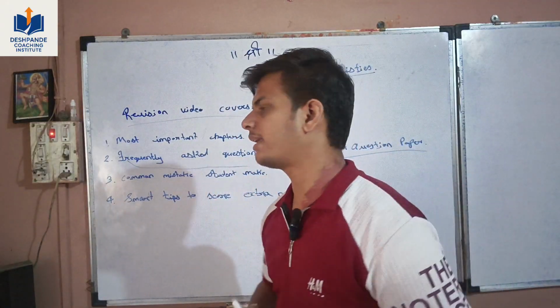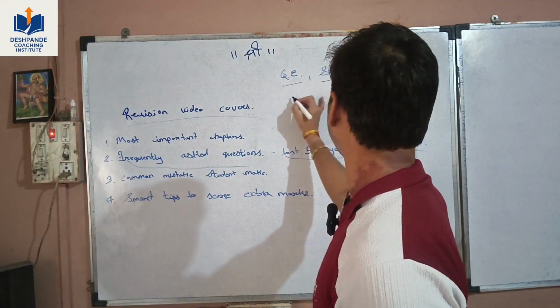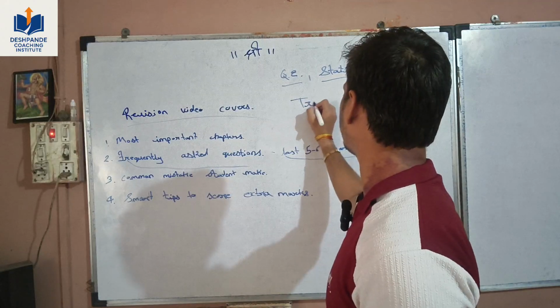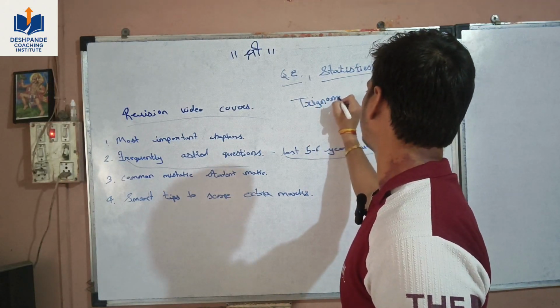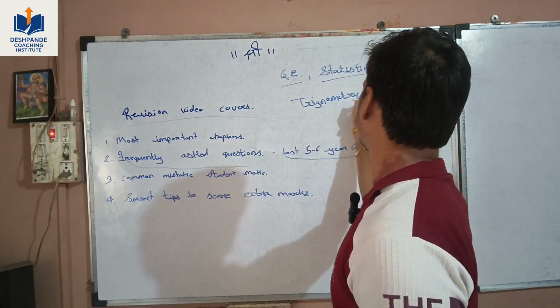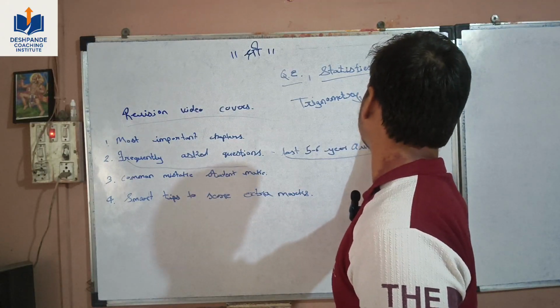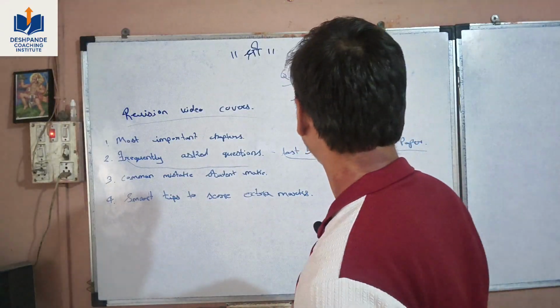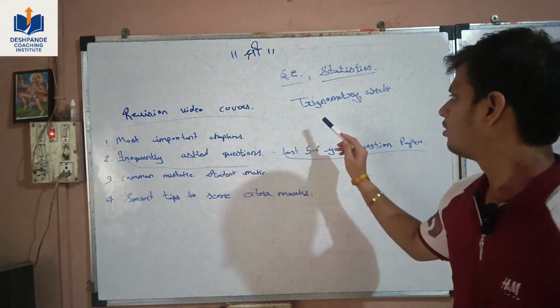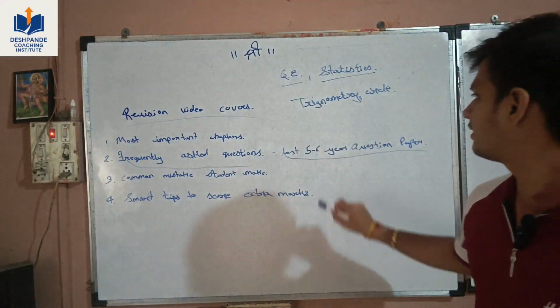And in geometry, you have to put all your control on the trigonometry lesson and circle. You must have full control of these lessons.